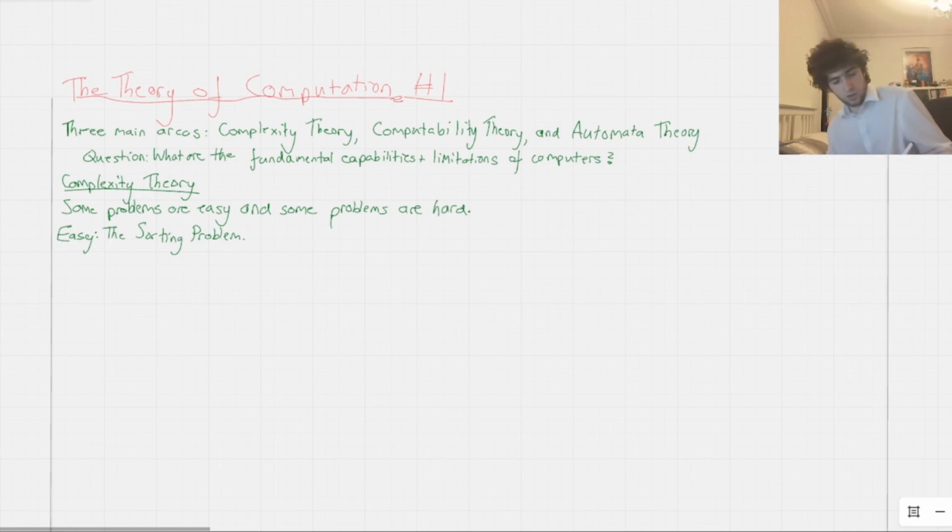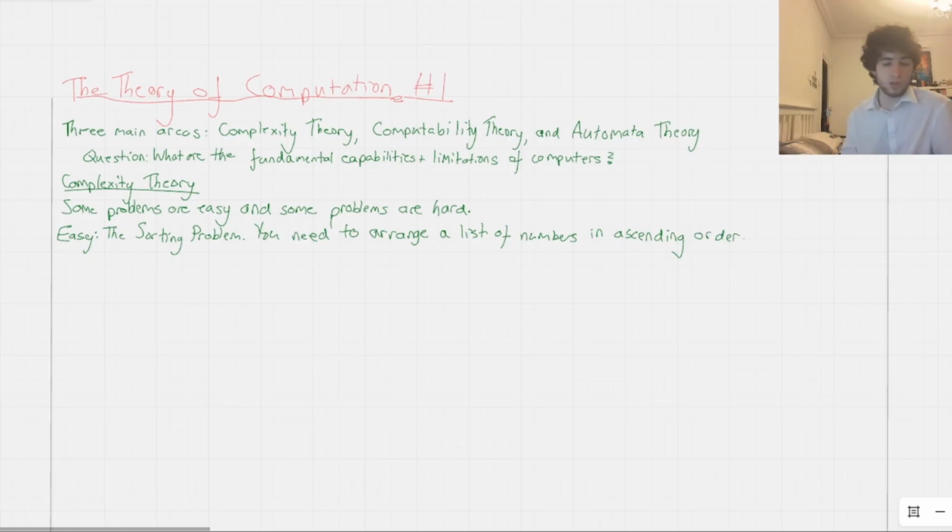Let me just write down here. The aim of the problem is to arrange a list of numbers in ascending order. And this turns out to be algorithmically quite easy for a computer to solve.